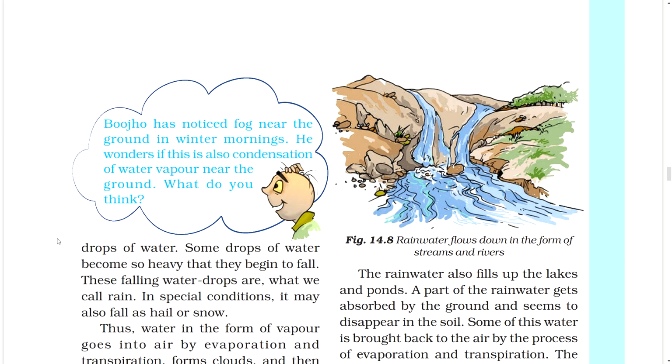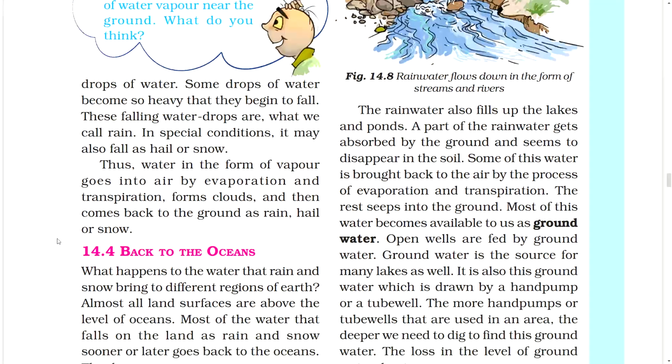Rainwater flows down in the form of streams and rivers. The rainwater also fills up the lakes and ponds. A part of the rainwater gets absorbed by the ground and seems to disappear in the soil. Some of this water is brought back to the air by the process of evaporation and transpiration. The rest seeps into the ground.